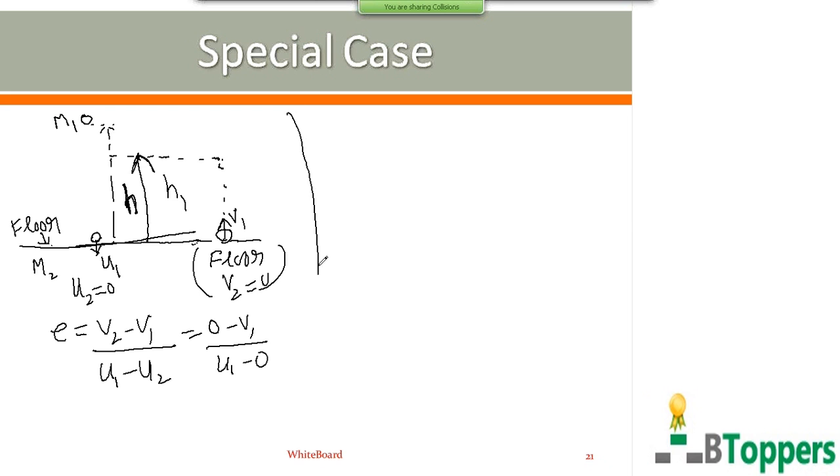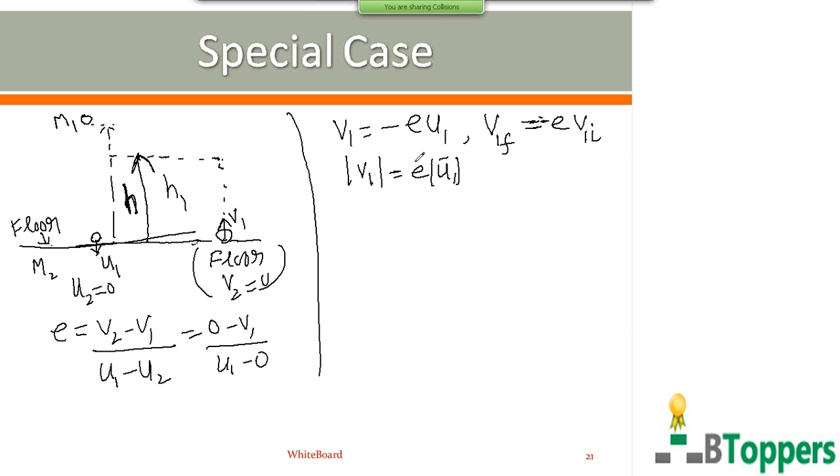So you get v1 equal to minus e times u1, or in some books they write v1f is equal to minus e times v1i. That means the magnitude of the velocity of the ball just after impact with the floor is e times the magnitude of the velocity of the ball just before impact with the floor.